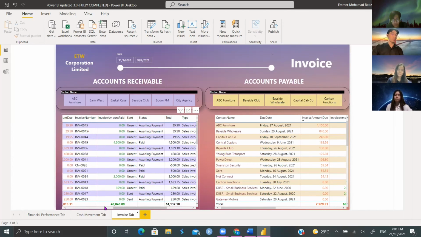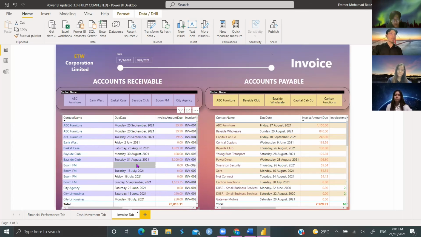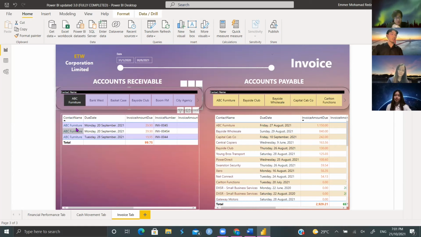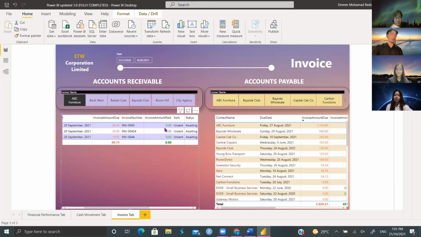And why we've made these two tables is because we wanted to make the job for the manager easier, as it would be a bit tedious to go through the CSV file and go through each column or row. So we've made these two tables to enable the managers to see the data a bit easier. All you have to do is just click on a company name, and you will see from this side, which is the accounts receivable, how much the company owes this corporation, the invoice number, and how much they have paid so far. And obviously you have a few more columns here, which just show the totals, the type, and the date features over here.